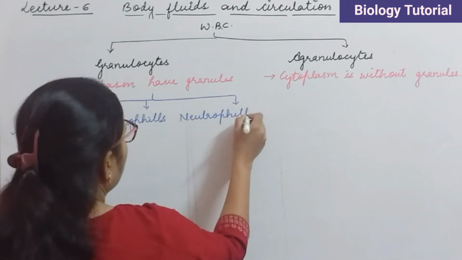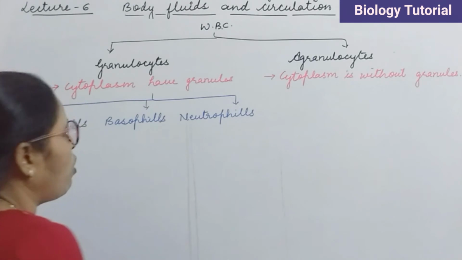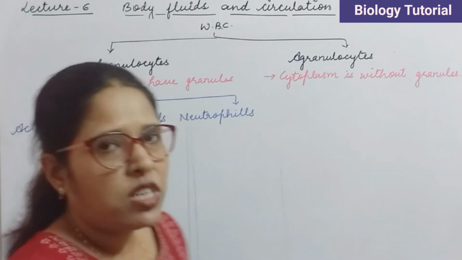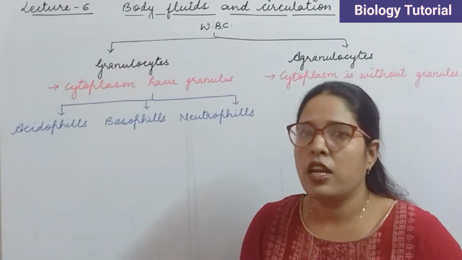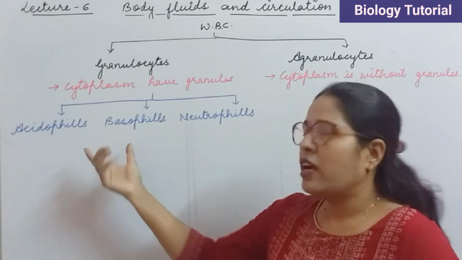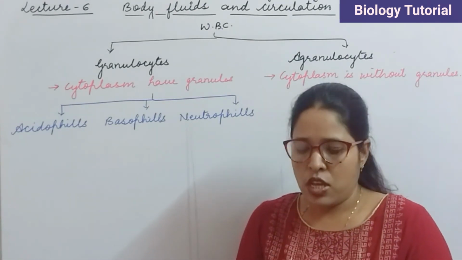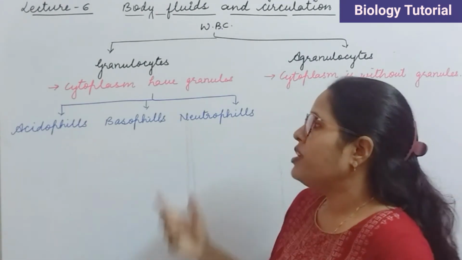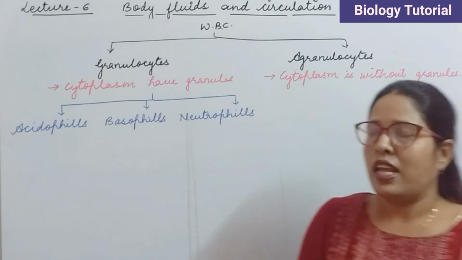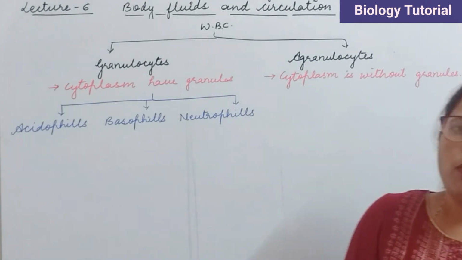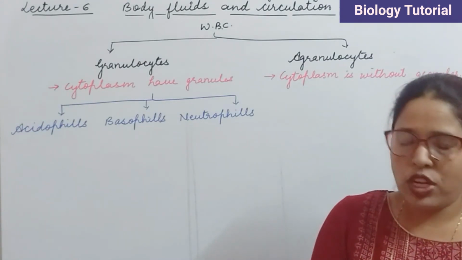This classification is on the basis of the process of staining. Which type of stain gets taken by the WBCs. On this basis, the granulocyte type of WBCs are classified into three categories.